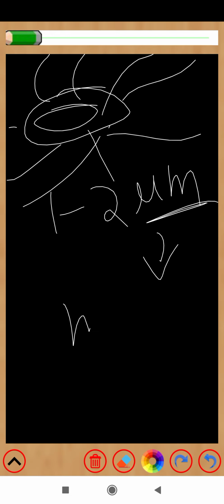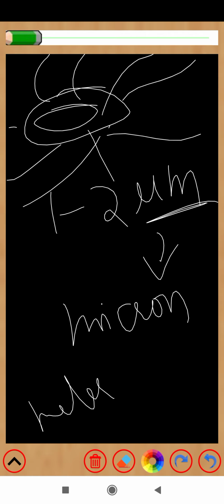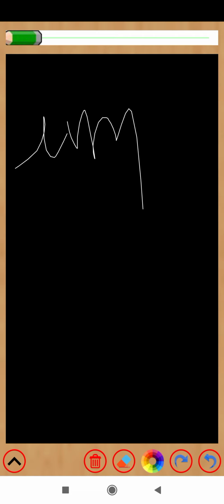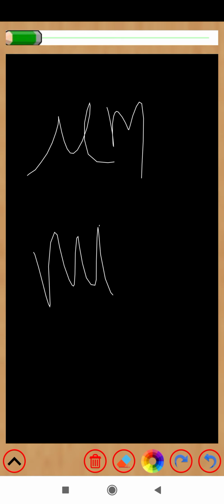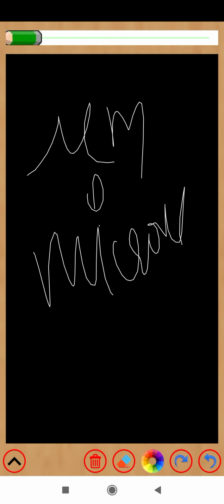It might be from 1 to 2 microns. This is the symbol of micron. As meter has m, in the same way this is mu m, microns.